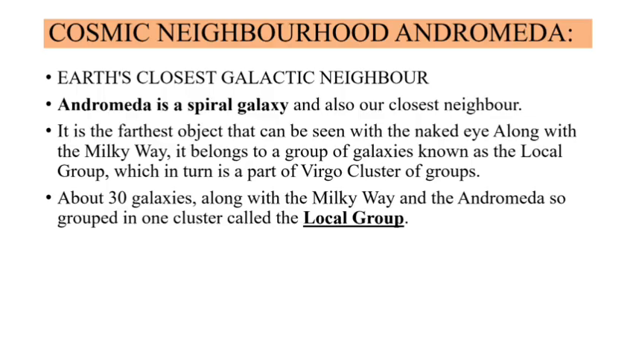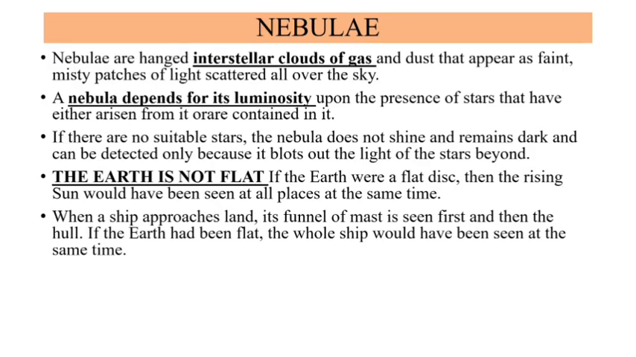And our cosmic neighborhood is Andromeda. Andromeda is a spiral galaxy. And the nebula: these nebulae are interstellar clouds of gas, and a nebula depends on luminosity, means light. If that nebula, the interstellar cloud of gas, has some stars, it will have light. If that nebula does not have light, it won't shine.